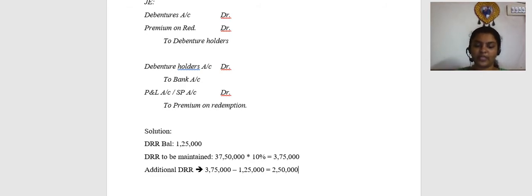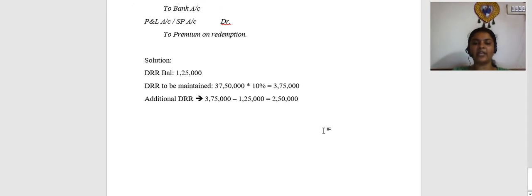Please remember that the amount of DRR has to be checked with respect to the limits. Earlier, this type of questioning was not there, but now since the Act and the rules have been amended, we are going to check for this limit in case of an unlisted company other than banks or financial institutions.